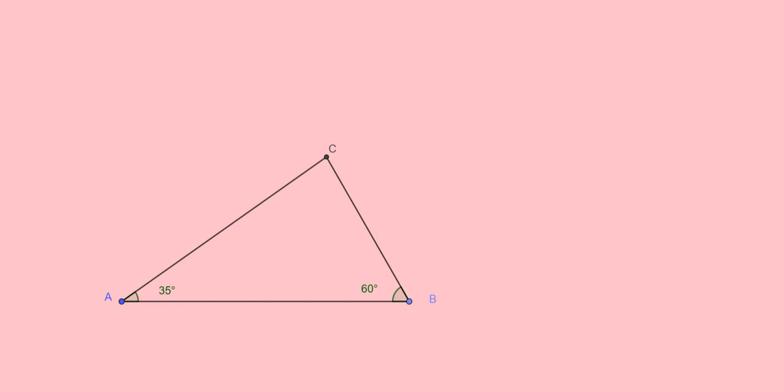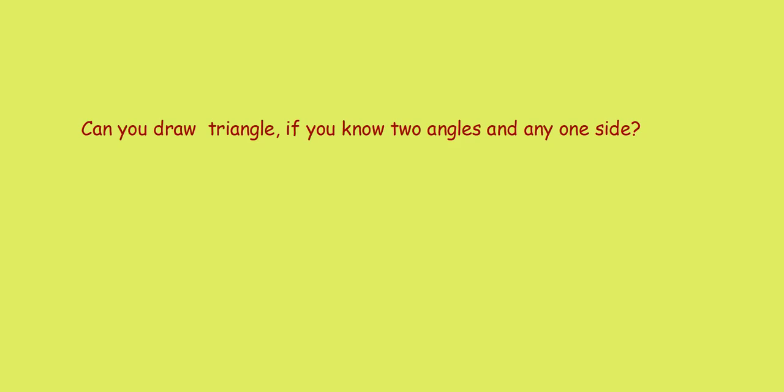Let us check it. Here you can see many triangles you can draw with angle A equal to 35 degrees and angle B equal to 60 degrees. That is, with the given two measurements, two angles, you can draw many triangles.